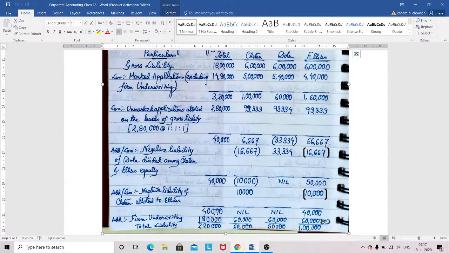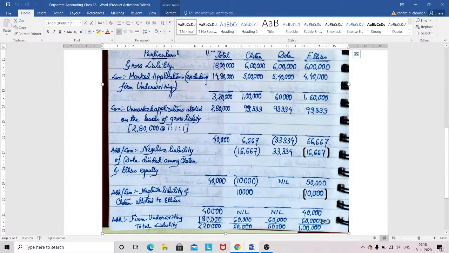But what I'm coming from the market, or what is the real situation that arises during the issue of these shares, is that there is a shortfall, which is borne by only one underwriter, who is Ilias. So 40,000 is your shortfall that is borne by Ilias. Your firm underwriting you need now, and at the end you need to add that firm underwriting. This is common for everyone: whenever there is firm underwriting, in the end you have to add it up.